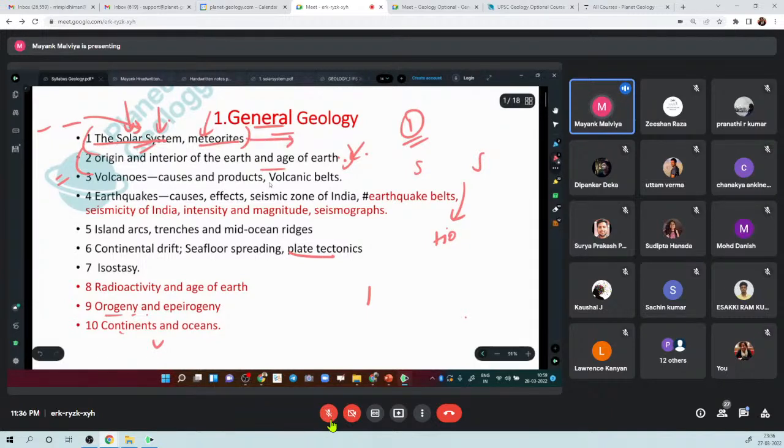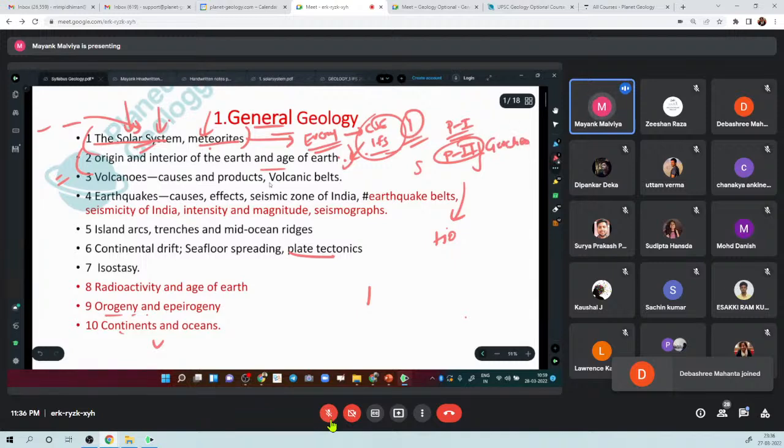But this topic, meteorites, is very, very important, and it is asked almost every year in CSE as well as IFS. At times they will ask you about meteorites in paper 1, general geology, or they can ask about meteorites in paper 2, geochemistry.